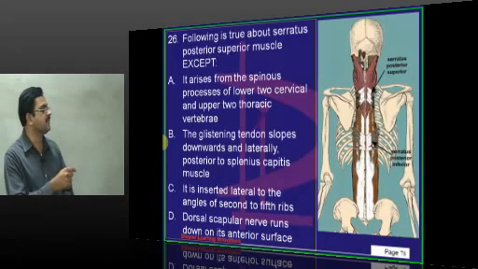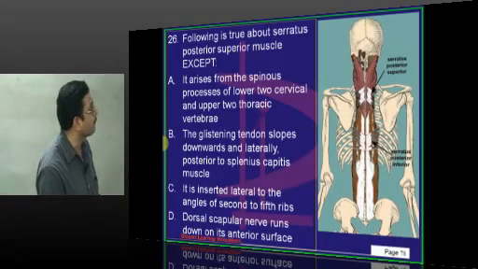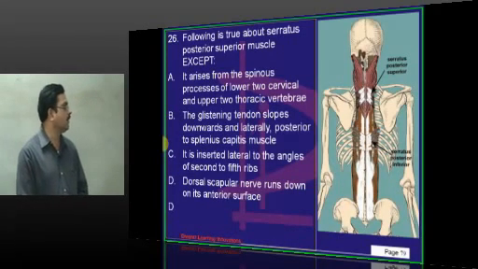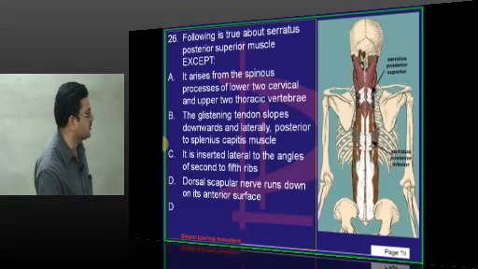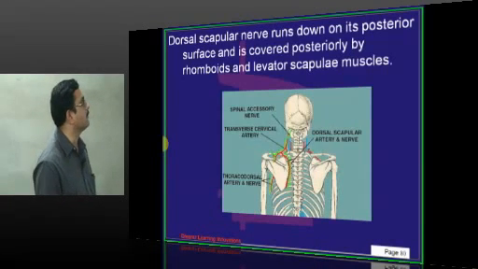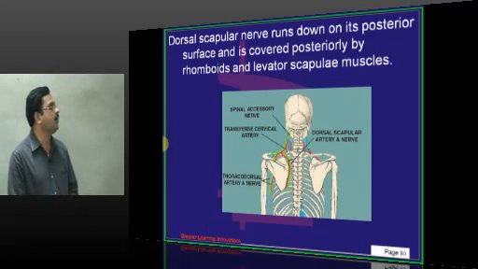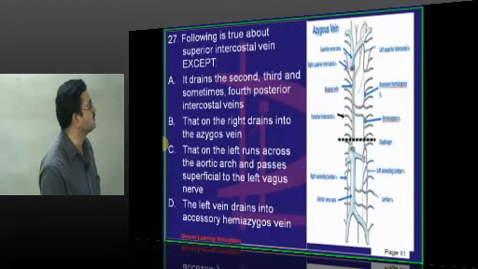So the nerve is present anterior to the rhomboid muscles but posterior to serratus posterior superior. So the answer, that the dorsal scapular nerve runs on its anterior surface, is wrong. It is present on the posterior surface. It is covered posteriorly by rhomboid muscles and levator scapulae. The dorsal scapular nerve arises from C5.